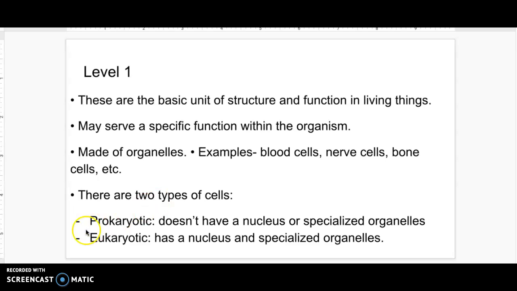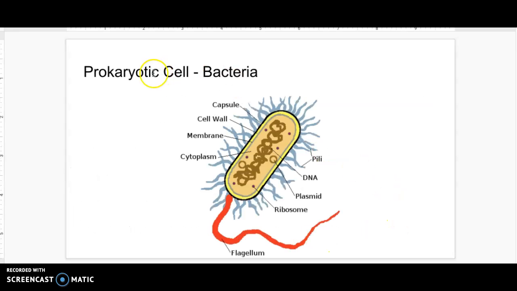However, I just want to bring up that there are two types of cells. So the first type of cell is a prokaryotic cell. The prokaryotic cell doesn't have a nucleus or specialized organelles. However, a eukaryotic cell has a nucleus and specialized organelles. So the different examples of that is, first, the prokaryotic cell. We have a bacterial cell right here. The bacterial cell has no nucleus. It barely has any organelles, except for it has ribosomes to make proteins since they're so important.